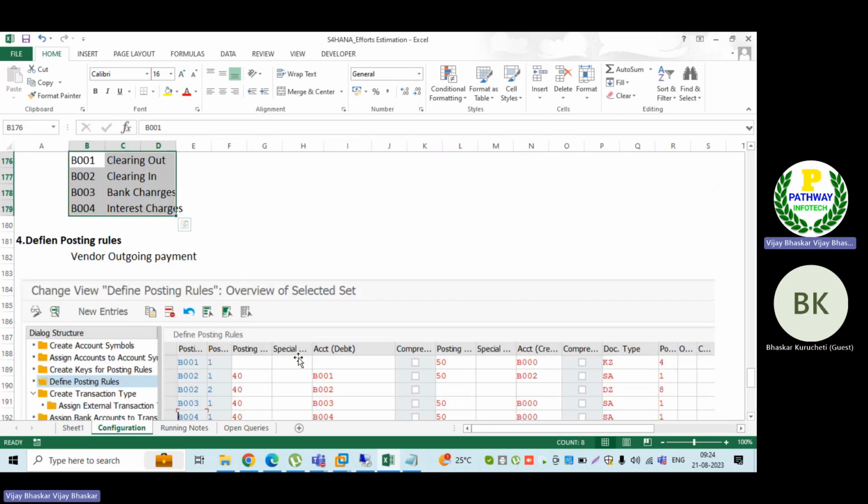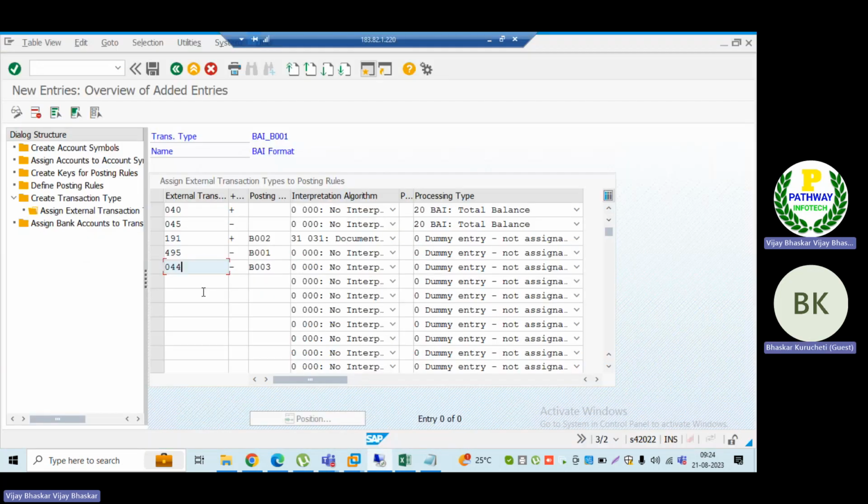What about this one? So for interest postings, first let me enter, sir. Then for interest postings, how should the system derive the posting rule? Let's say I'm using the same BTC code for interest posting also. Let us assume, sir, here.